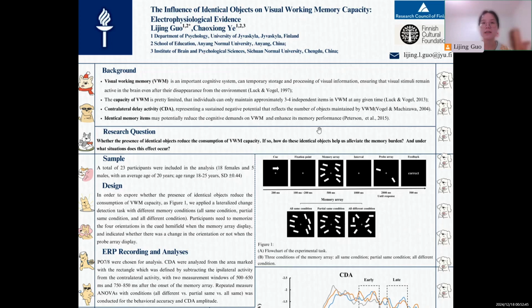I would like to share my study about the influence of identical objects on visual working memory capacity. Thank you for your interest in our research question. Initially, I would like to introduce some background information about this study.